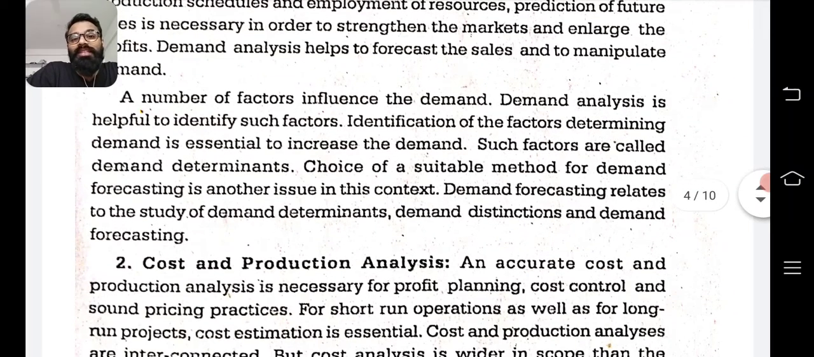Choice of a suitable method for demand forecasting is another issue in this context. So, demand forecasting into the future. What all methods do you use? Demand forecasting relates to the study of demand determinants, demand distinctions and demand forecasting.